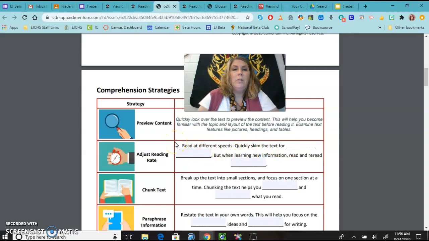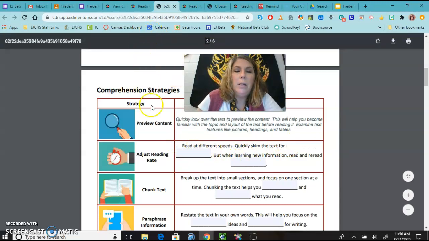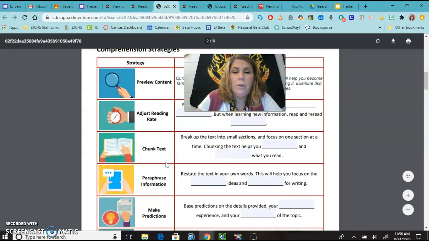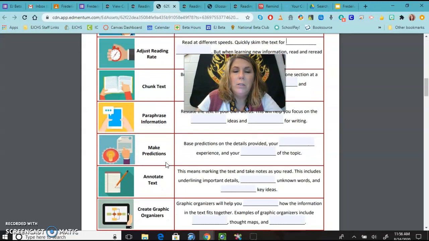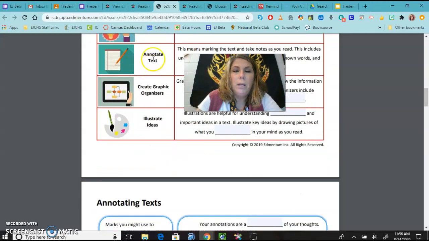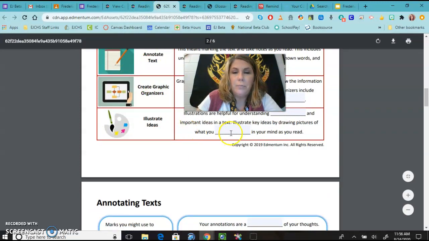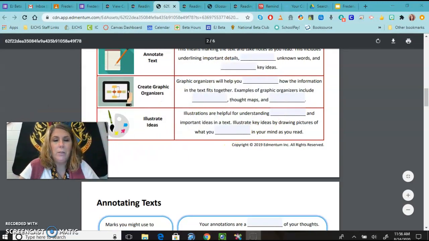Each one of these, you can tell that there are places for you to fill in the blanks. All right. So as you fill in those blanks, this is really good note taking for you, because this is forcing you to pay attention to the information that's going to be important, that will also be on the mastery test.